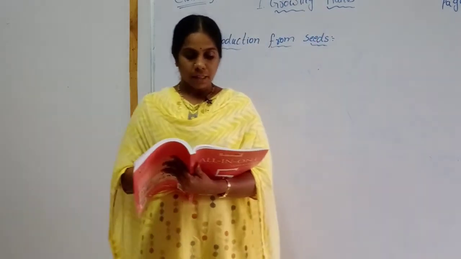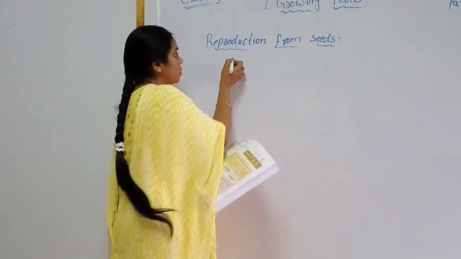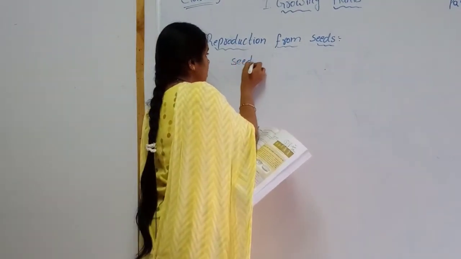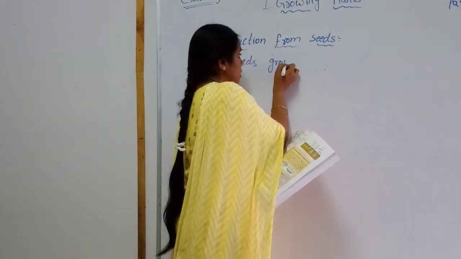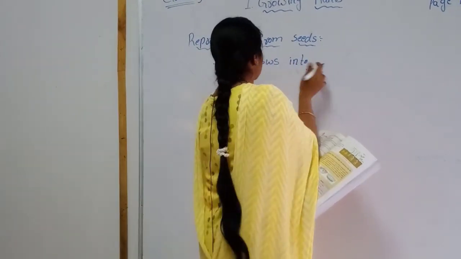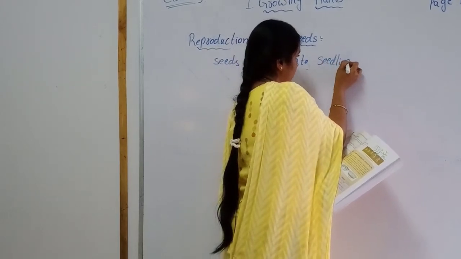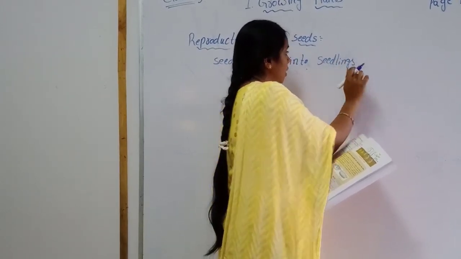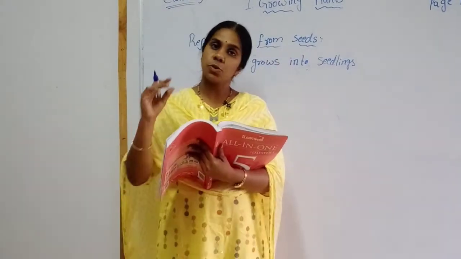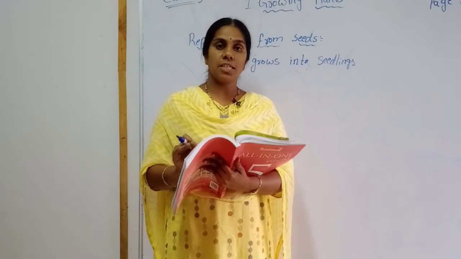First, seeds grow into seedlings. If we want to grow the seed into a seedling, what is needed for the seed?